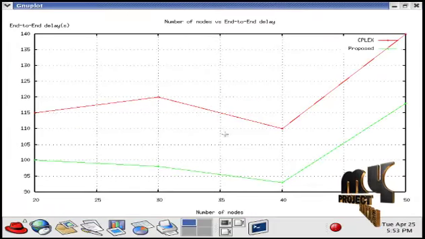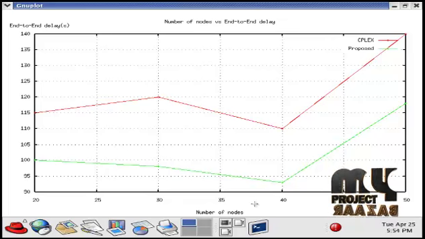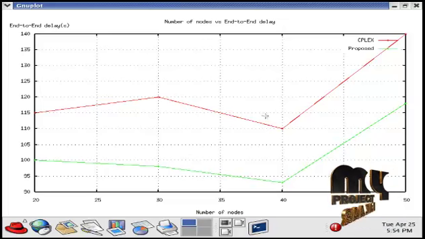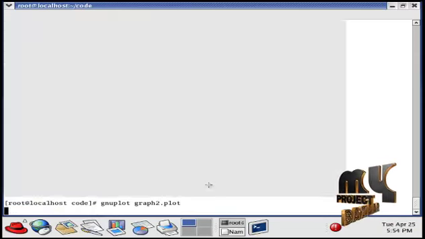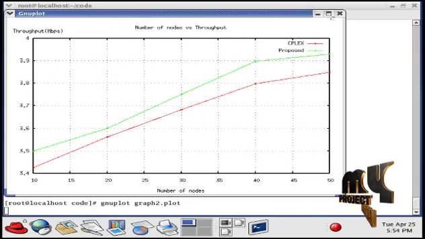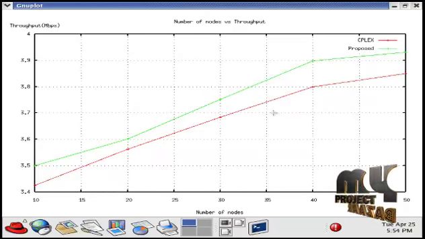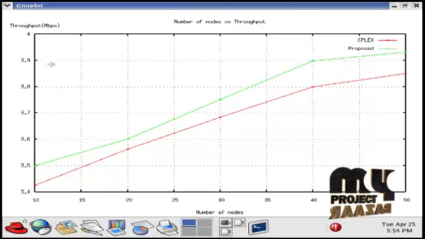Here the number of nodes is varied, and we find out the end-to-end delay for packet transmission for each and every node in the network. For this, we have less end-to-end delay than the CPX process, that is the existing work. The proposed system has higher performance. To see the other graph, type gnuplot graph2.plot. This is a throughput graph for the comparison of the CPX and the proposed system. The proposed system has a higher throughput rate than the existing work. This throughput is measured in Mbps.